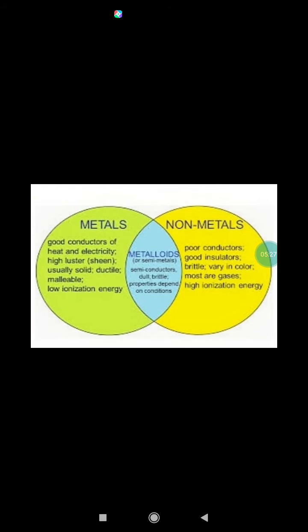Metalloids. Some elements show some properties of metals as well as nonmetals. Such elements are called metalloids or semi-metals. Examples: boron, silicon, germanium, arsenic, antimony, polonium, and tellurium.